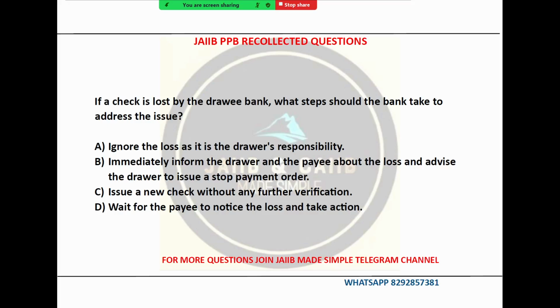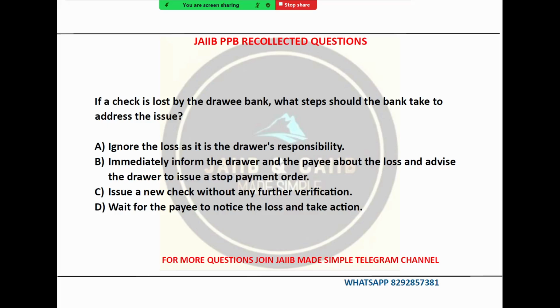Now the next question is, if the check is lost by the drawee bank, what steps should the bank take to address the issue? Option A, ignore the loss, that is the drawer's responsibility. This is incorrect. The drawee bank has a responsibility to take action when a check is lost. Ignoring the loss will lead to financial loss for the drawer or payee. Option B says immediately inform the drawer and the payee about the loss and advise the drawer to issue a stop payment order.